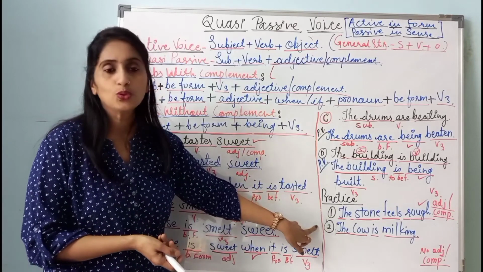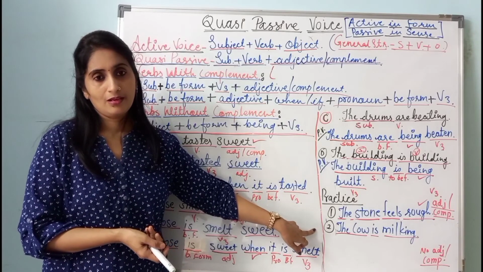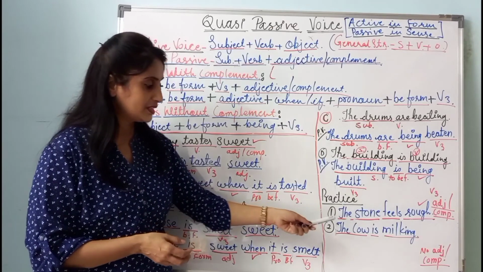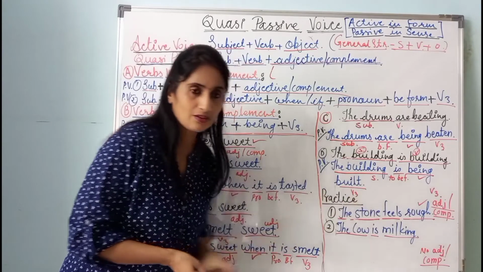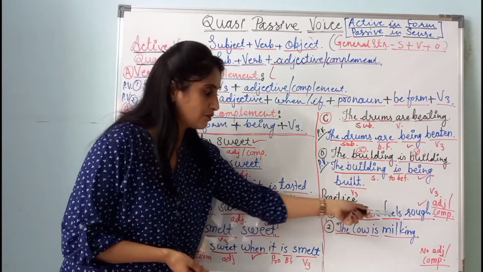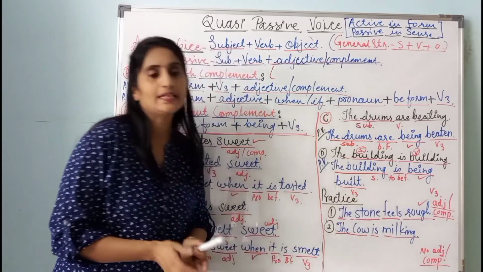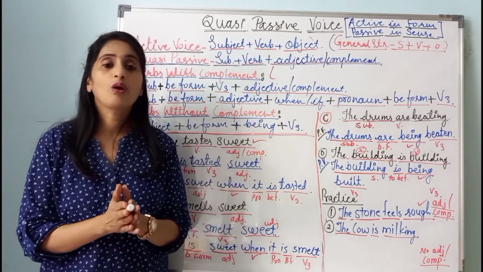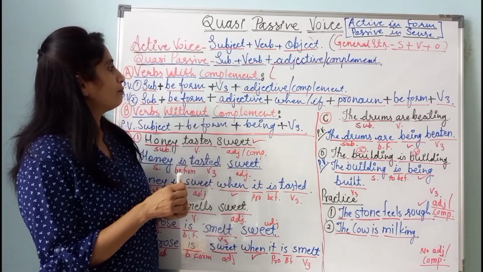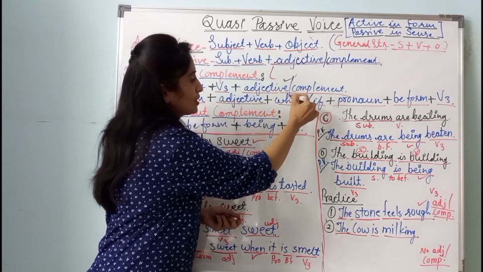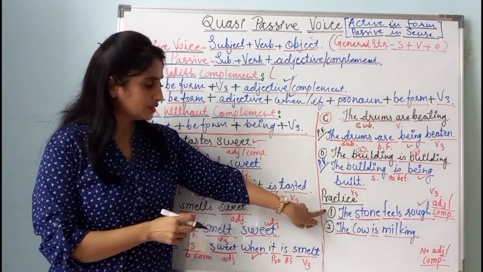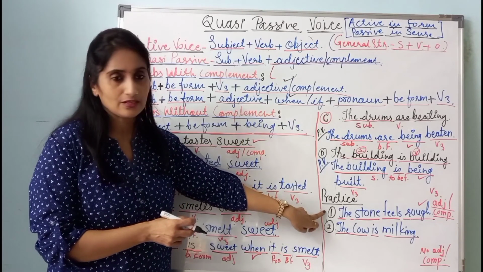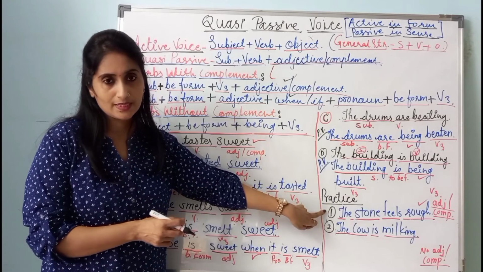Here, I have written 2 more sentences. These sentences are for your practice. Okay, see here, I am reading the sentences. The stone feels rough. The stone is the subject, feels is the verb, and rough is an adjective. You can say that the first sentence is with complement. So, for this, you can make use of these 2 structures. Okay, try to convert this sentence with the help of these 2 structures. You can make 2 sentences here of this one sentence.